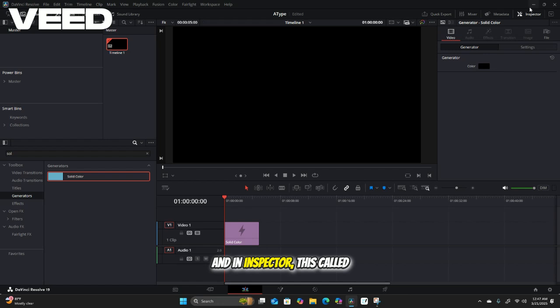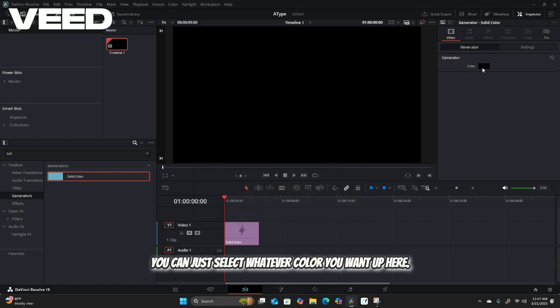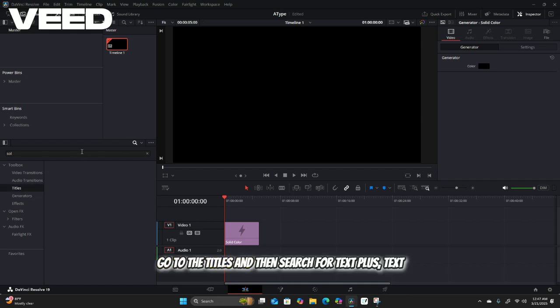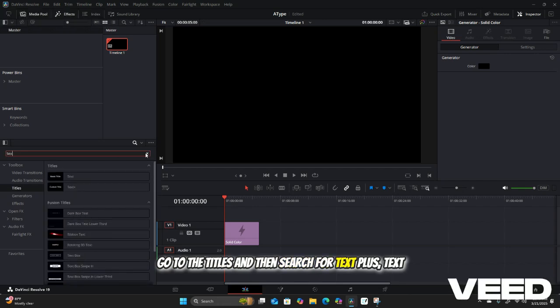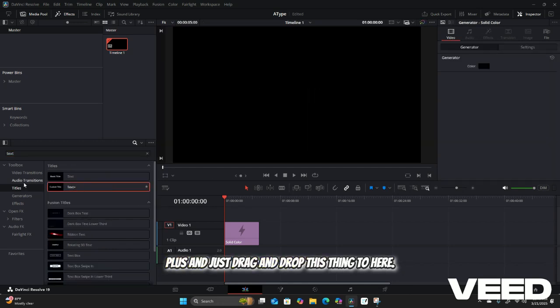And in inspector, this is called inspector tab. In inspector tab you can just select whatever color you want here, up here. Okay, so now you need the text. Go to the titles and then search for text plus. Okay, text plus, and just drag and drop this thing to here.